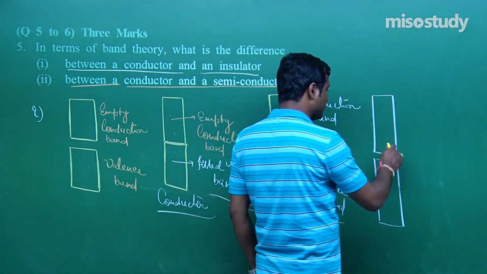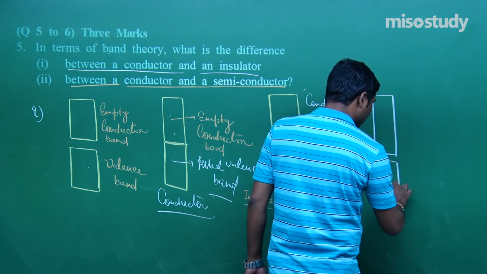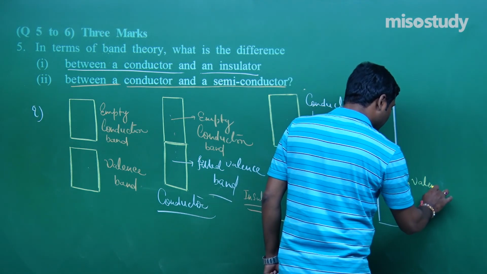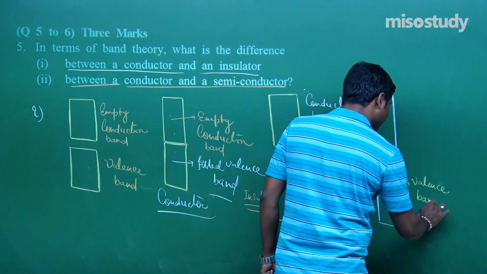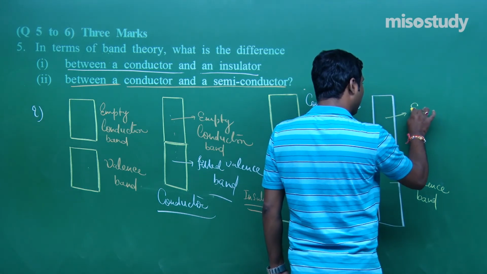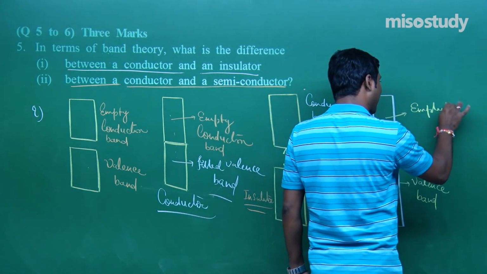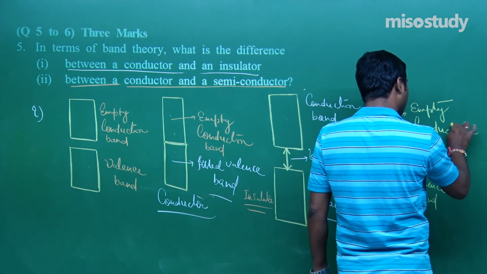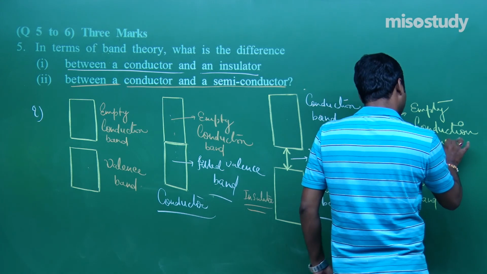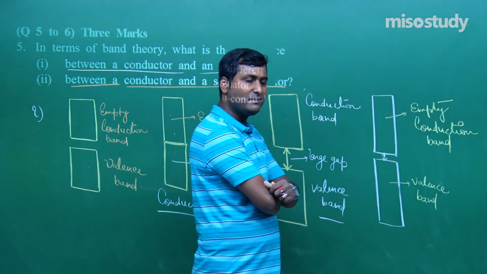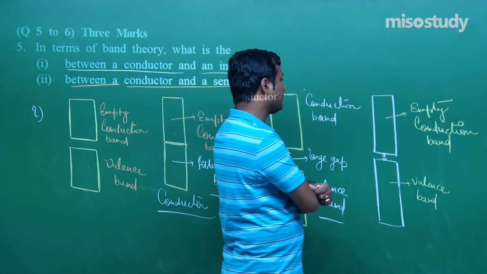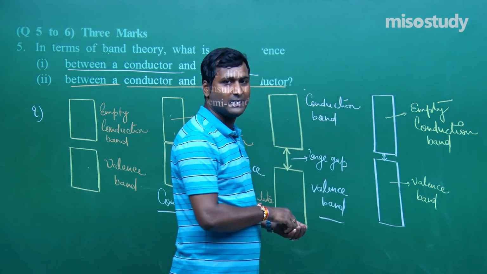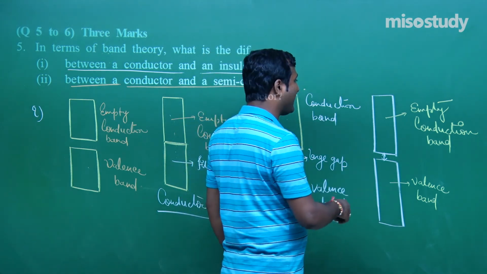If there is a small gap between the filled valence band and the empty conduction band, then what will happen in this case?